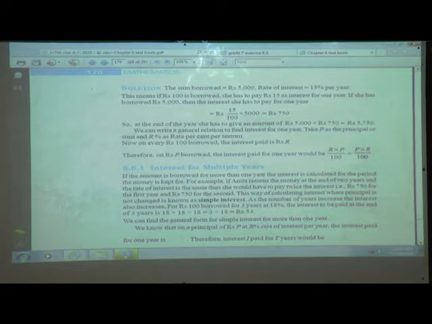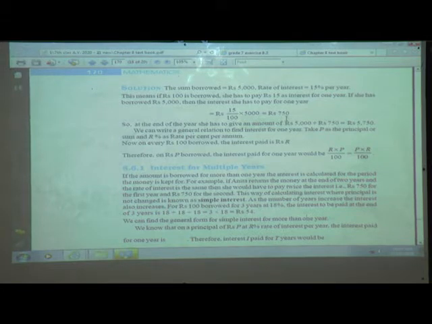If she has borrowed rupees 5,000, then the interest she has to pay for 1 year is equal to rupees 15 upon 100, because we calculated out of 100. So out of 100 rupees, how much does she have to pay? It is 15. So 15 upon 100 multiplied by her borrowed amount, which was 5,000. So multiply it by 5,000 and reduce it to the lowest term. So we get rupees 750.